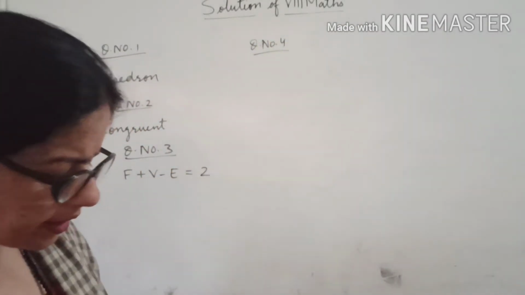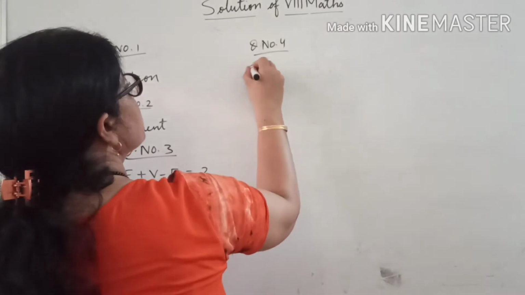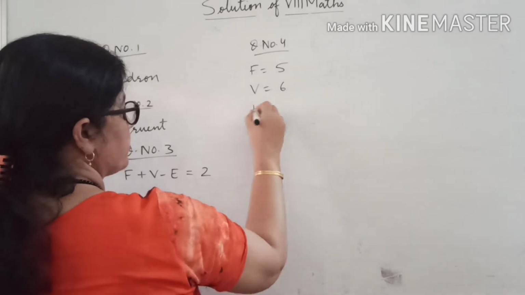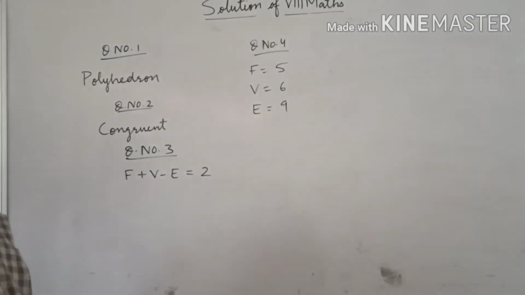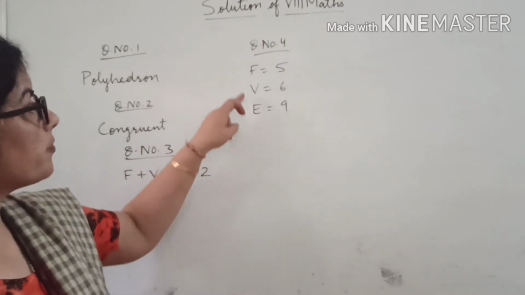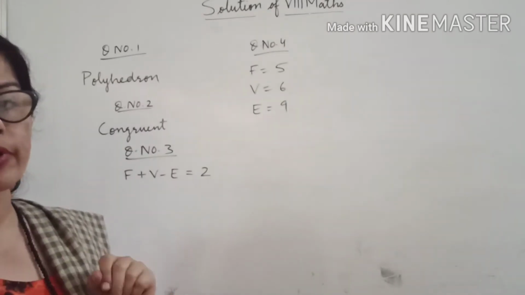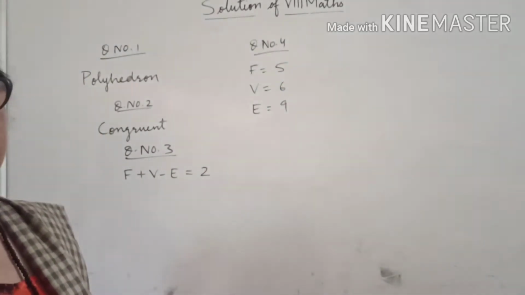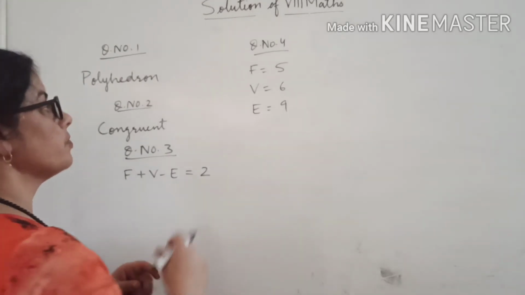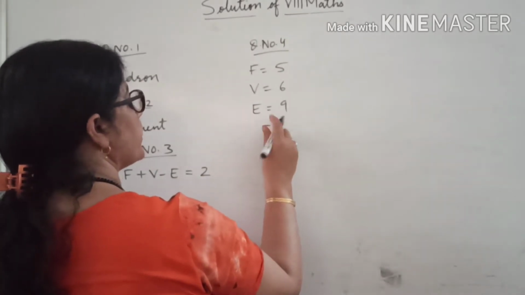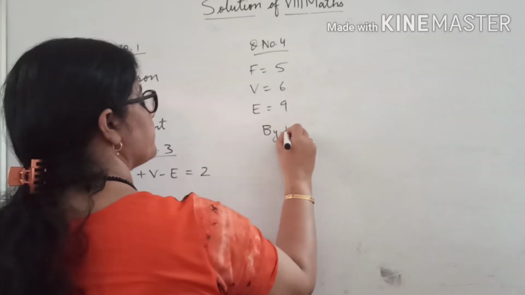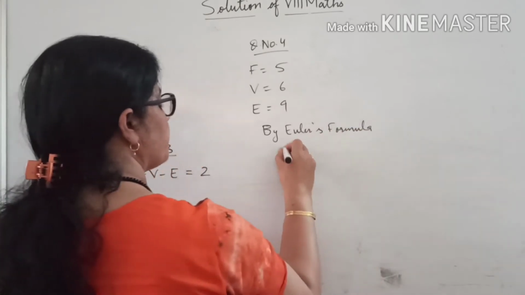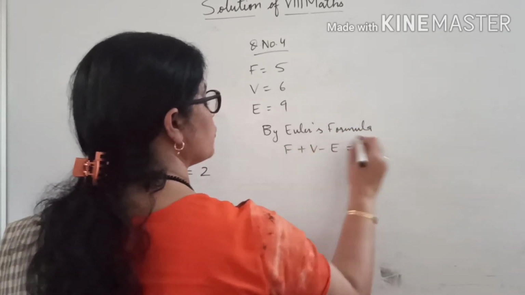Now question number 4. He is saying, is it possible that faces are 5, vertices are 6, edges are 9, and these faces, vertices and edges belong to a polyhedron or not? If they verify Euler's formula, then we will say yes, it is possible. If not, then we will say no. So first by Euler's formula, F plus V minus E is equal to 2.